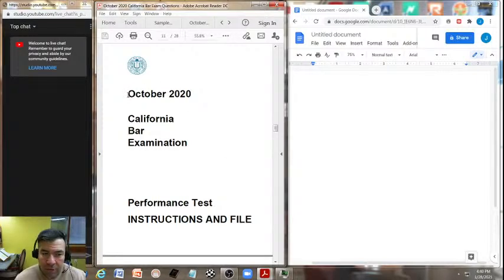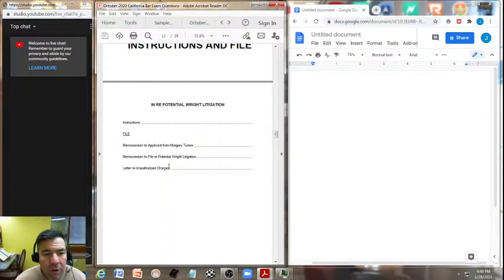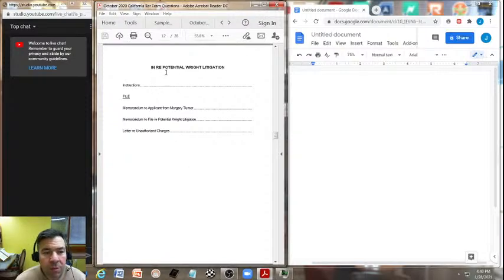When we're given the October 2020 test, we get the performance instructions and file. Our first page would be potential right litigation. We have our instruction page, and we got our file. In the file, there's the memorandum to applicant from Marjorie Turner, memorandum to file regarding potential right litigation, and then letter regarding unauthorized charges. So we have a pretty good layout of what our file consists of.